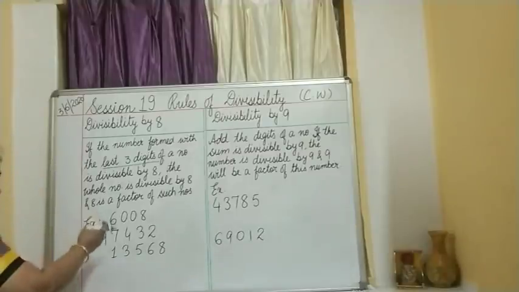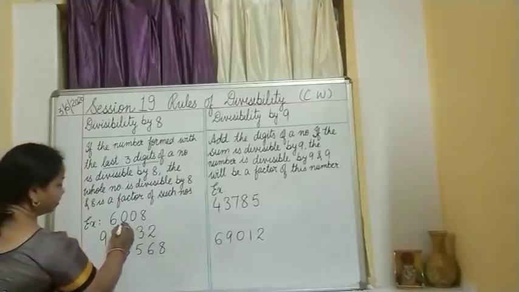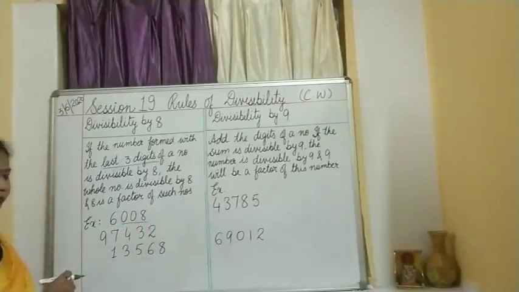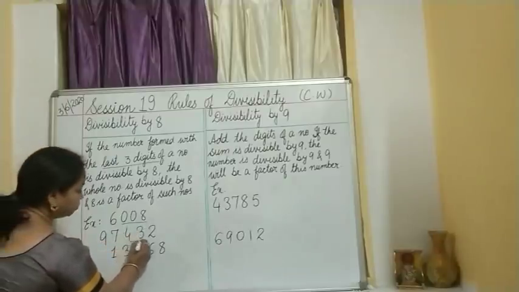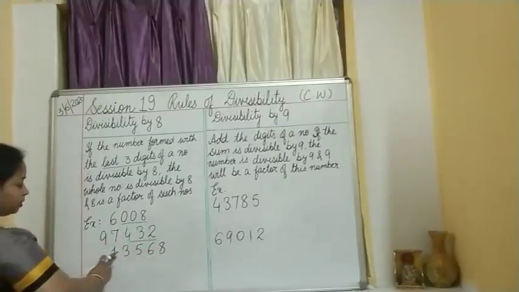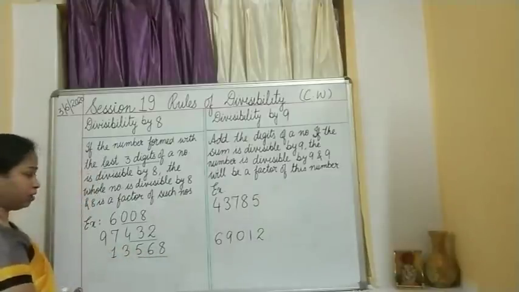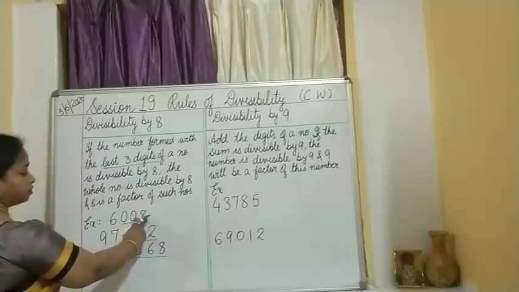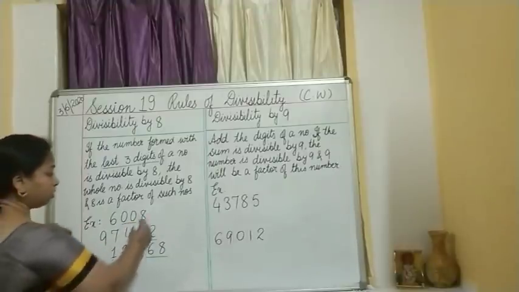For example, I have taken 6008. I will underline the last 3 digits. Then I have taken 97,432. I will underline this. Then 13,568. I will underline this. Now, if you look at the last 3 digits, it is 008. So, is it divisible by 8?